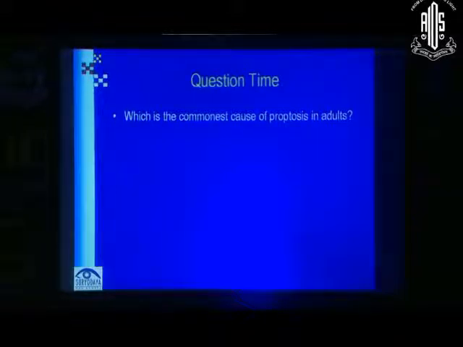Now, which is the commonest cause of proptosis in adults? Bilateral proptosis. Okay, which is the commonest unilateral proptosis in adults? That's also thyroid eye disease. And which is the commonest cause in children? It's usually an inflammation. It's orbital cellulitis.